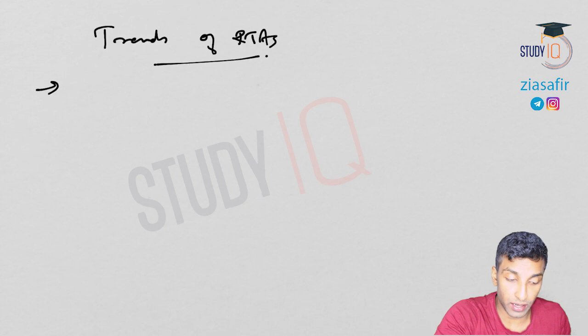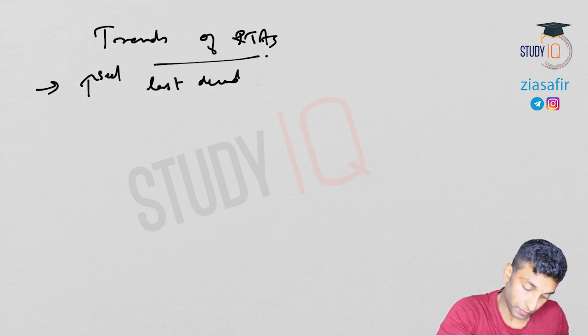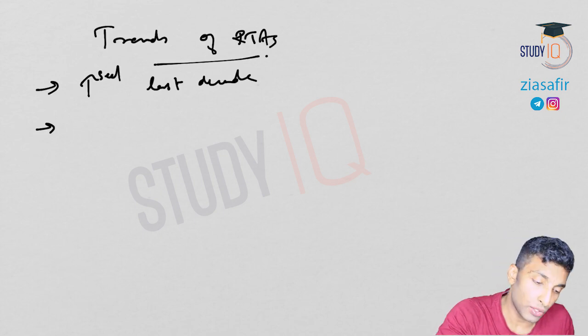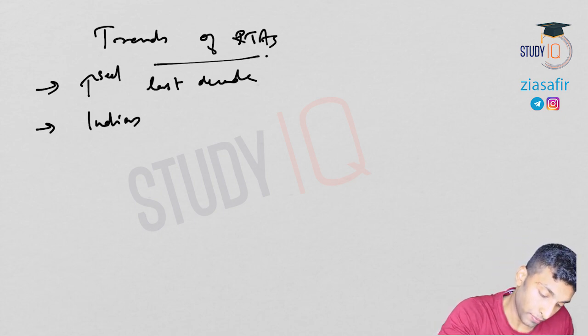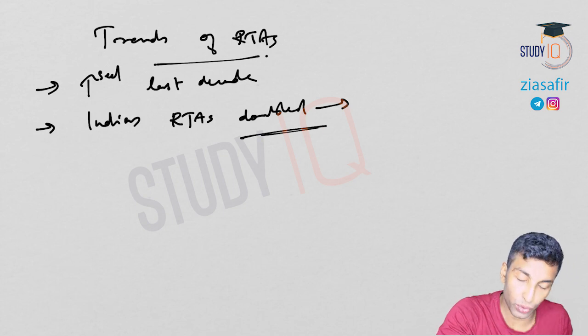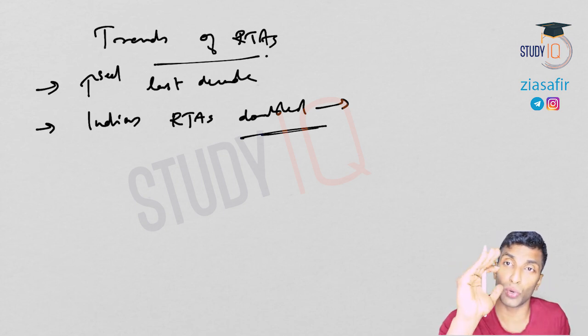So RTA participation increased in the last decade. India's RTAs actually doubled and reached 45 since the mid-2000s. Over a period of 12-13 years, from that time onwards, it increased so much.